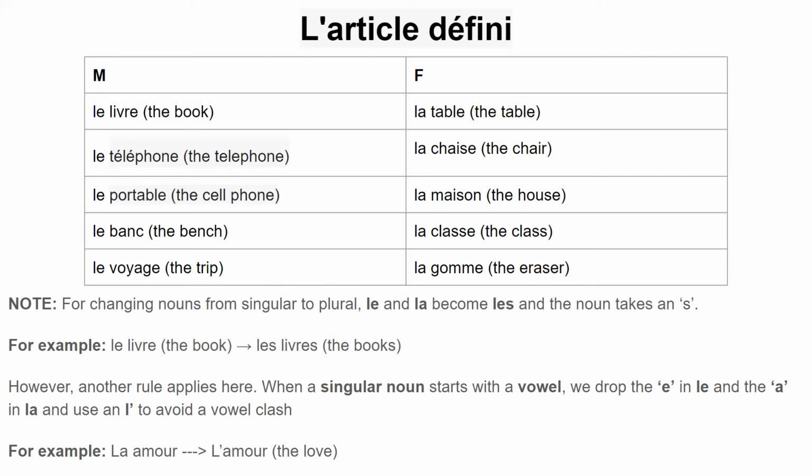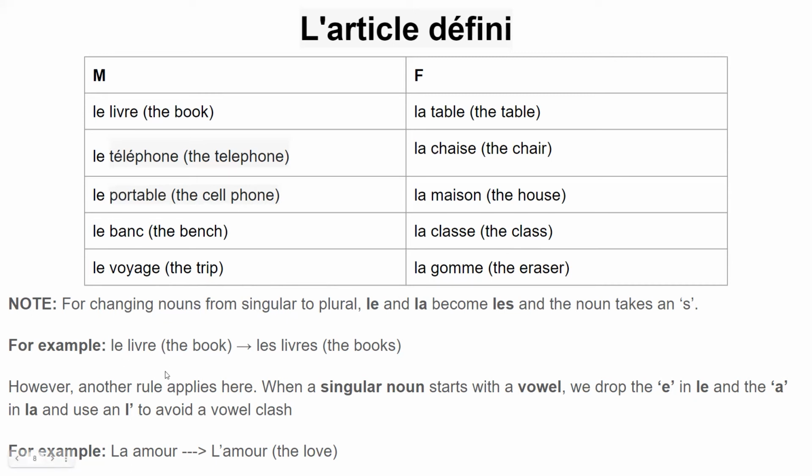Before understanding how les can be used in a sentence in French, note that for changing nouns from singular to plural, le and la become les and the noun takes an s. Le livre, which means the book in French, becomes les livres. Le becomes les and livre gets an s in the end. Le livre, les livres.